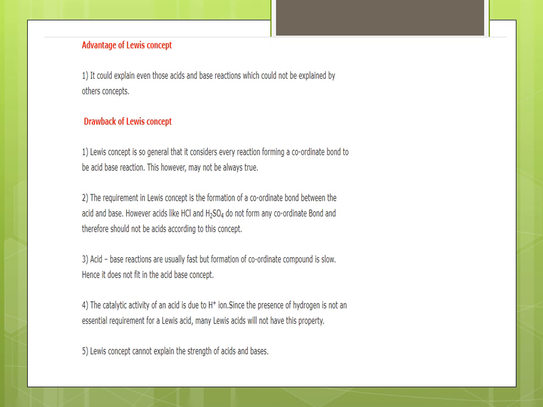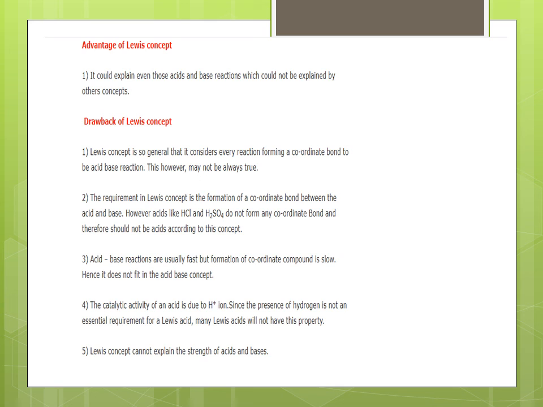Advantage of the Lewis concept. Number 1. It could explain even those acid and base reactions which could not be explained by other concepts. Now, drawbacks of the Lewis concept. Number 1. The Lewis concept is so general that it considers every reaction forming a coordinate bond to be an acid-base reaction, however it may not always be true.